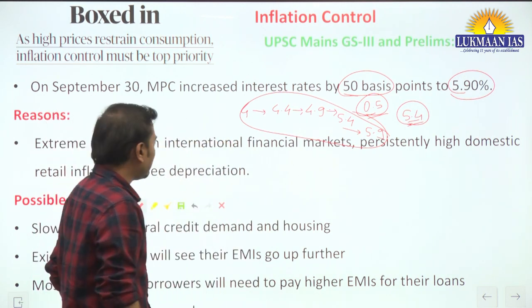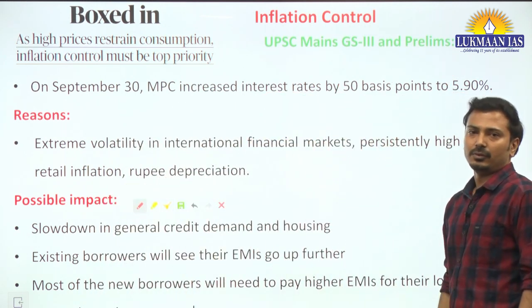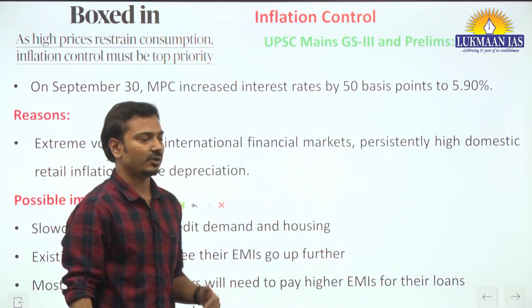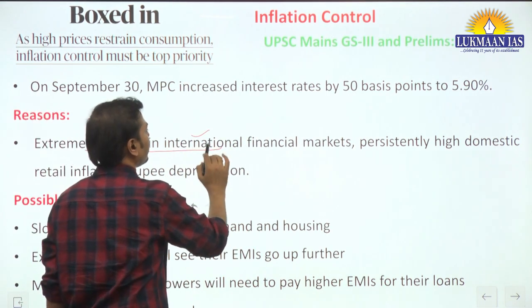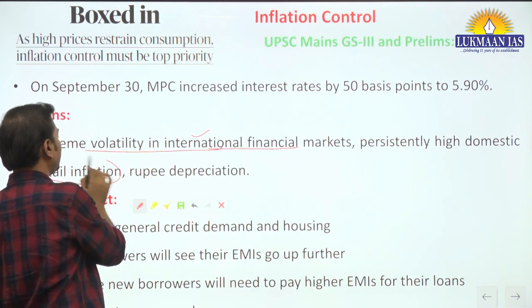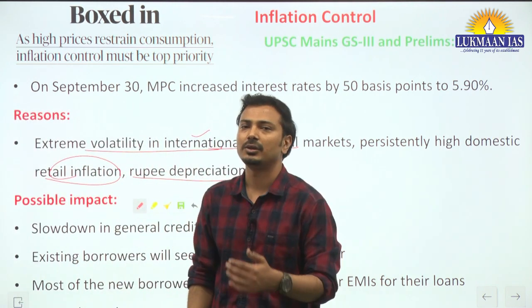Now, why has RBI increased this repo rate? One should clearly understand the concerns that RBI, or the Monetary Policy Committee simply, is facing. Extreme volatility in the international financial markets, persistently high domestic retail inflation and rupee depreciation, which is putting pressure on the rupee.